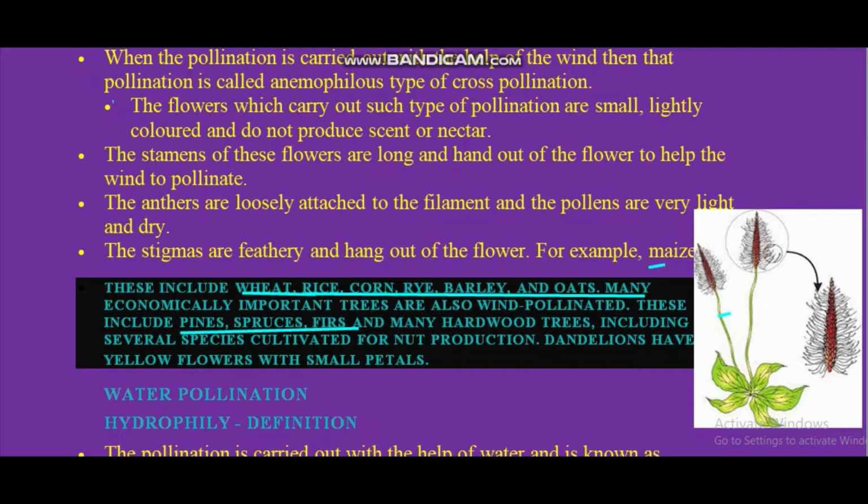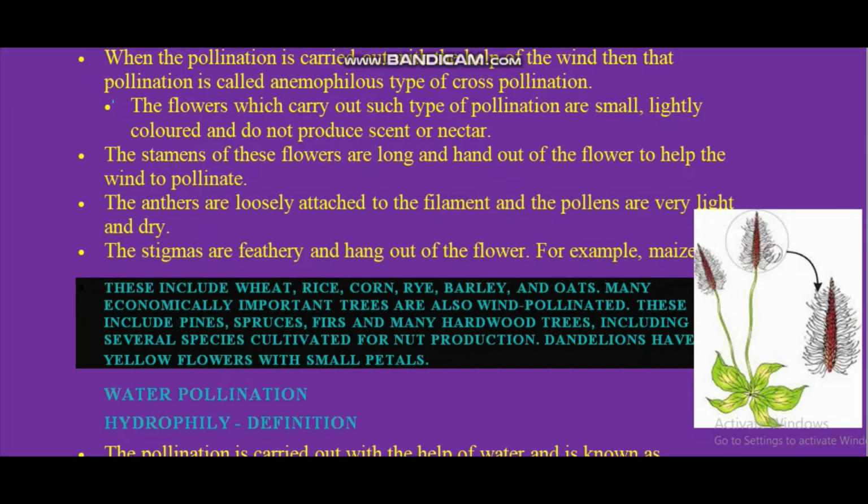But what is there in your book? That is maize. Maize is important. So it is there in your book. This is the picture of your book. It is showing a wind pollinated plant showing compact inflorescence and well exposed stamen. So with the help of this picture you can see the stamens, they are long. Stigma, they are long. So this is all about wind pollination.